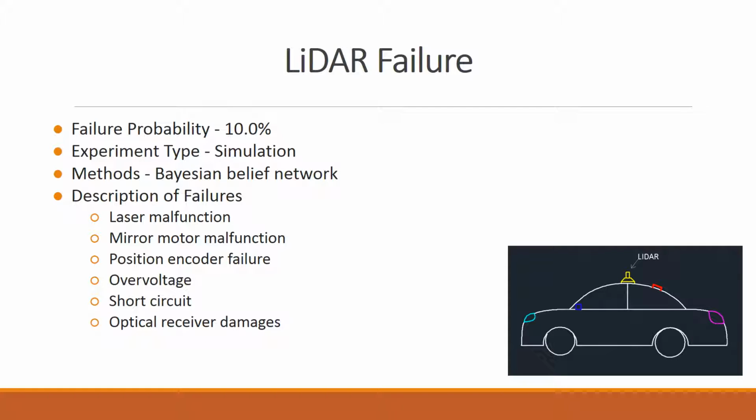First is LiDAR failure, where the probability of failure is 10%. This information, gathered from another source, was done with the simulation experiment. It was then analyzed using the Bayesian belief network. Some characteristics of failure include laser malfunction, mirror motor malfunction, position encoder failure, overvoltage, short circuit, and optical receiver damages.